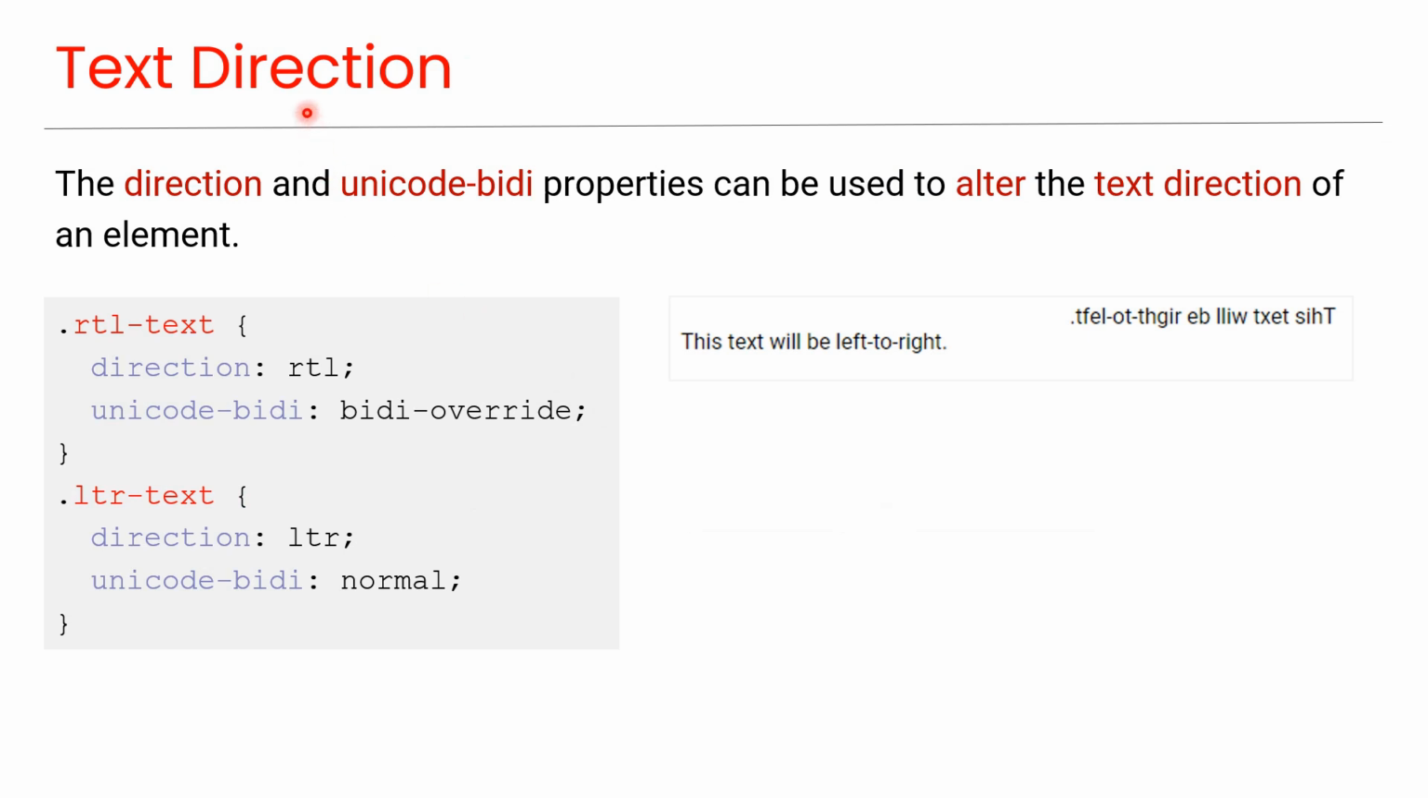Text direction. The direction and Unicode BD properties can be used to alter the text direction of an element, as you can see in this code. In this example, the text inside the RTL text div will be rendered from right to left, as you can see in this preview, while the text inside the LTR text div will be rendered from left to right, as you can see in this preview.